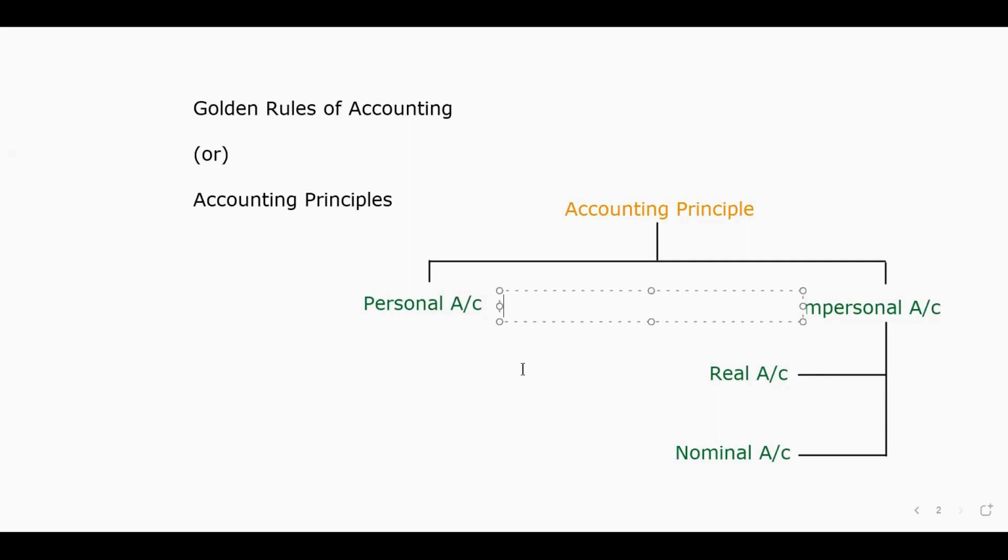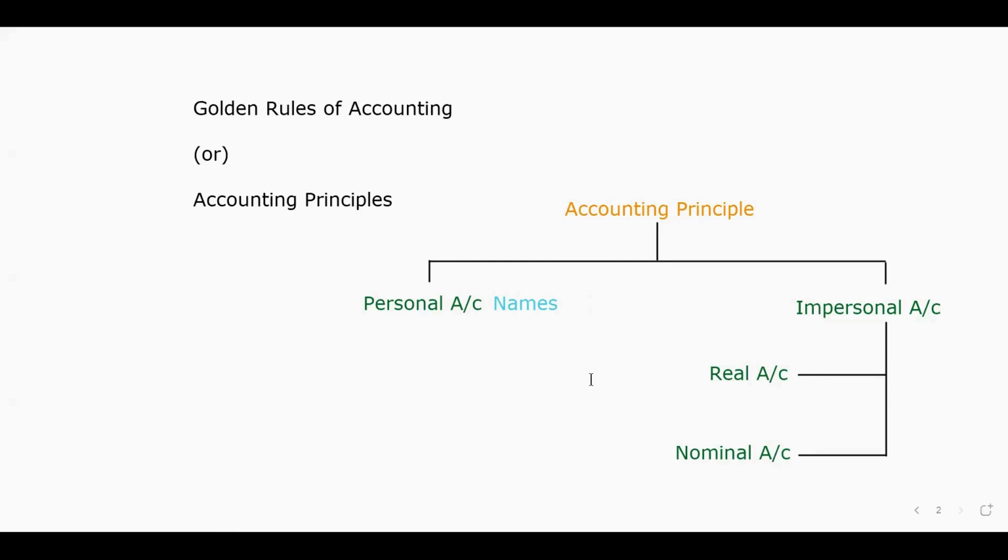But before going to explain the principle, coming to the personal account. Personal account is always related to the name. Personal account always deals with names, whether it is a person's name or an artificial name, anything. If the transaction has a name, then it will come under personal account.